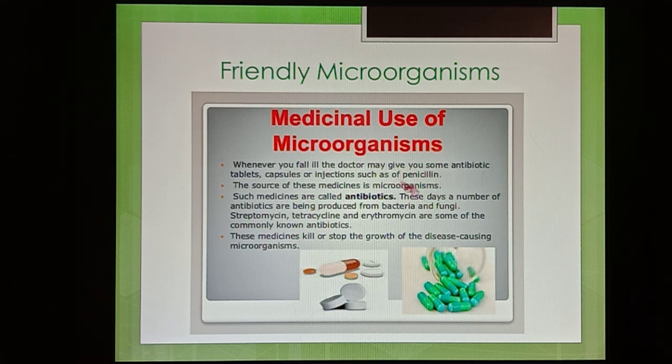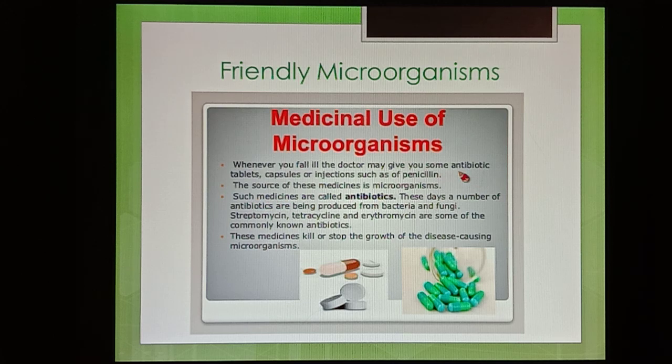So what is penicillin? Penicillin is an antibiotic. And how is it produced? This penicillin is produced from one fungus. The name of the fungus is Penicillium notatum. From that fungus only, they are taking the penicillin. Penicillin is produced from the fungus Penicillium notatum.